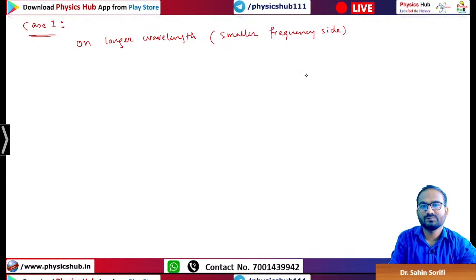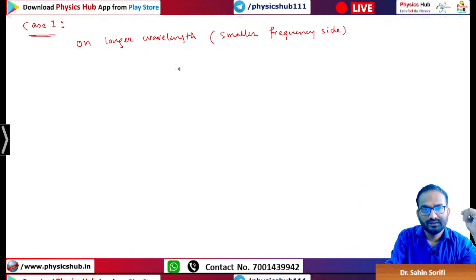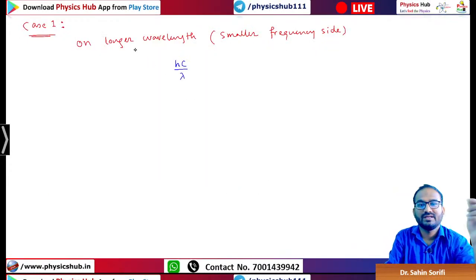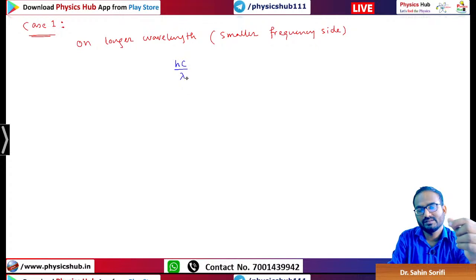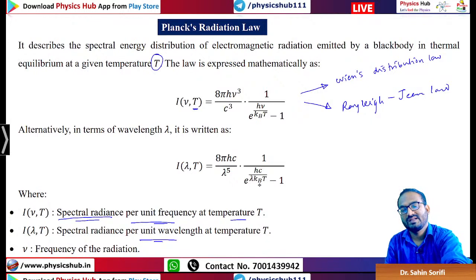What we have seen in the smaller frequency side, which law fits well? It is Rayleigh-Jeans law. Okay, so let's see. Longer wavelength means hc by lambda. In this formula you see e to the power hc by lambda kt. So hc by lambda, if lambda is long, hc by lambda will be less, right? So we are comparing with kbt because it is hc by lambda kbt.